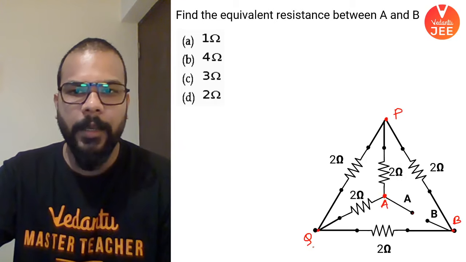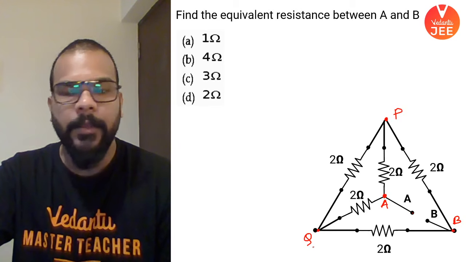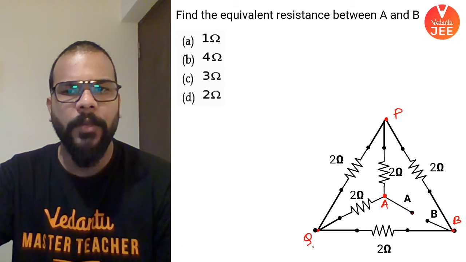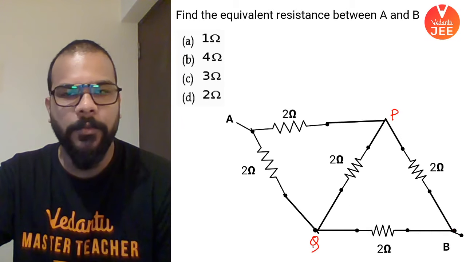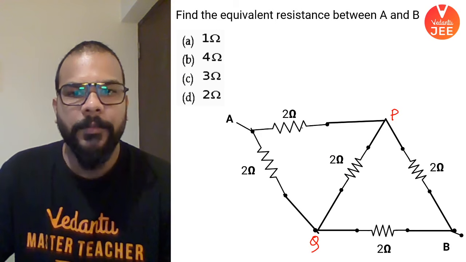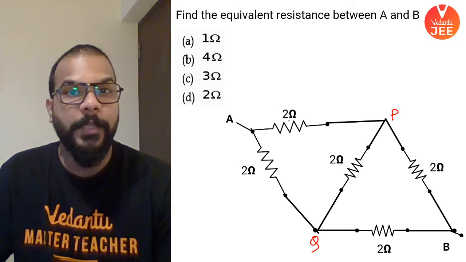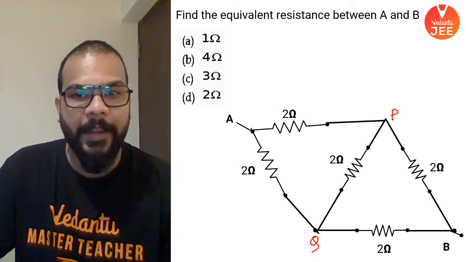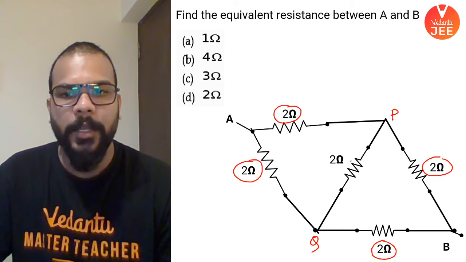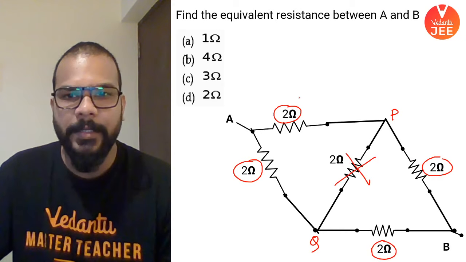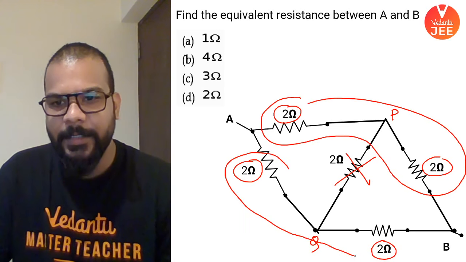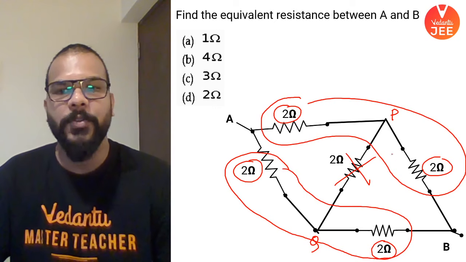I've just flipped it over. And you know that current electricity says that current is a scalar quantity. So it doesn't matter how the wires are put. The current is same flowing through this diagram and this diagram. Now tell me, what does it remind you of? Does it remind you of something called as Wheatstone bridge? Let's check. 2 by 2 is equal to 2 by 2. That means this branch is going to get useless and you will have these two connected in series. Yes, I know you guys got it now, and these two are in series.